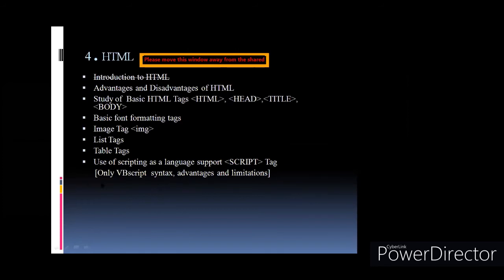And if possible, VB script syntax also, it is similar to your VB syntax. Okay. And the limitations, like advantages of scripting program and the limitations. So limitations is important and script tag is important in this section of the HTML.